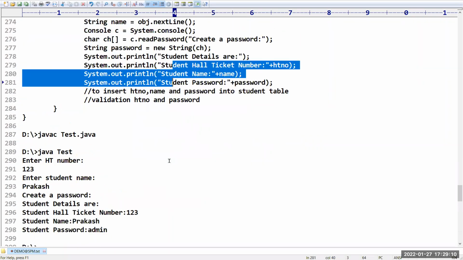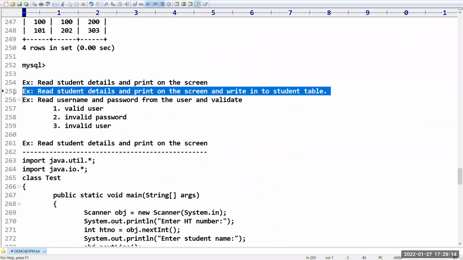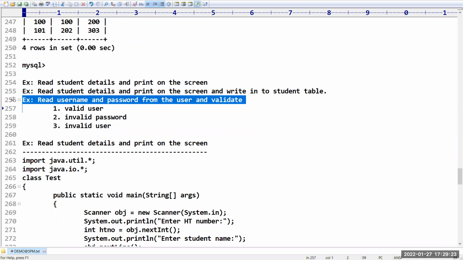Next, now we have to prepare two more programs. One is the same information, whatever you have accepted, you need to write into the student table. And later we will perform the validation operation. We will read the username and password from the user, and we will map them with the data in the database. If both are equal, then valid user, otherwise invalid user. Like that we will print.